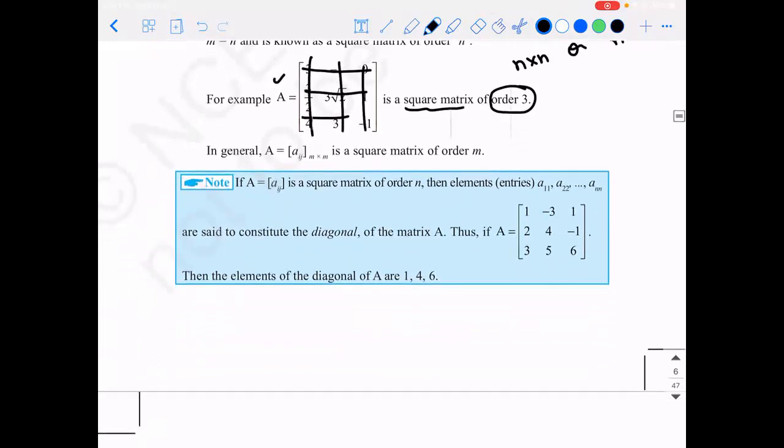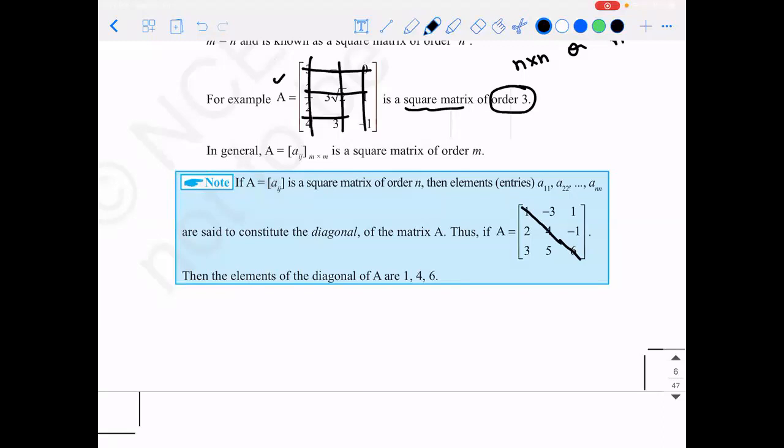Then for a square matrix, there is one important thing that we need to consider. What is it? It's called the diagonal. The diagonal can be of two types. Generally, when you talk about a regular square, the diagonals can be from left to right or right to left. But in terms of a matrix, how is the diagonal measured? It is always measured from left to right. So that is what we call the diagonal elements.